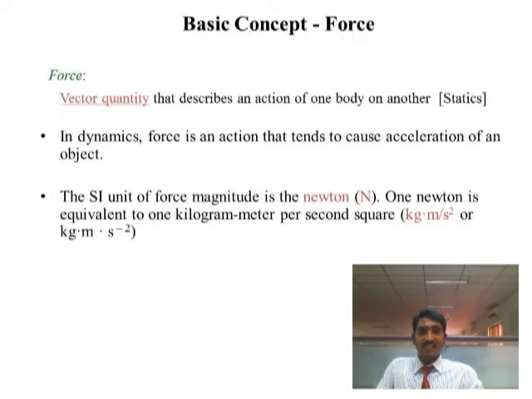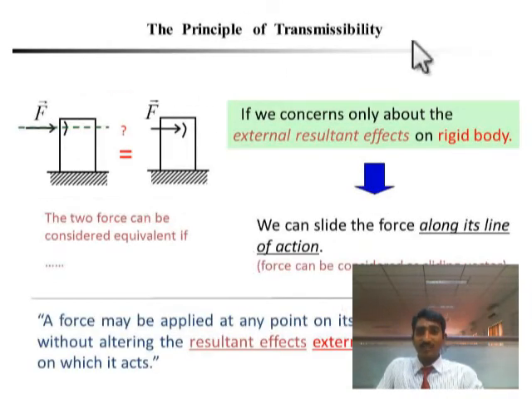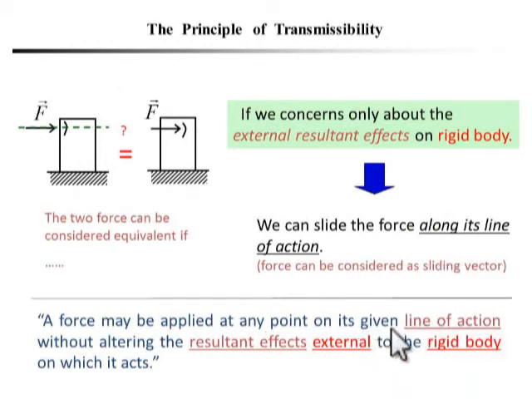And next we can see the principle of transmissibility. A force may be applied at any point on its given line of action without altering the resultant effect external to the rigid body on which it acts. See, this is the force acting on a rigid body. The same force will be transmitted to the other body without any external effects. This is called the principle of transmissibility.